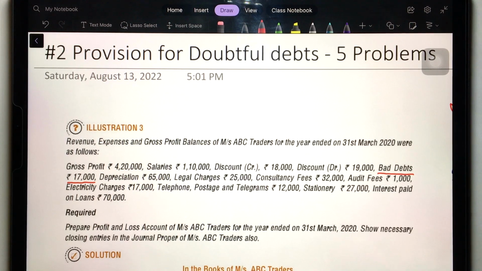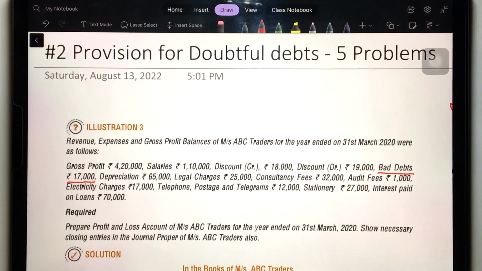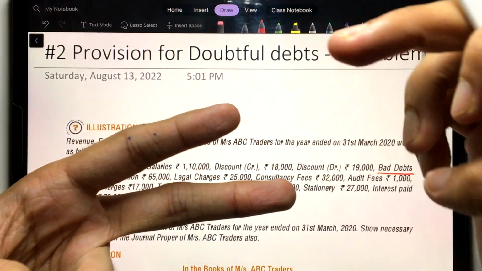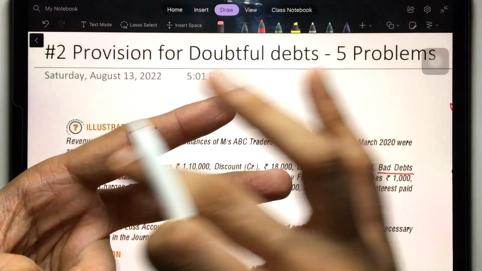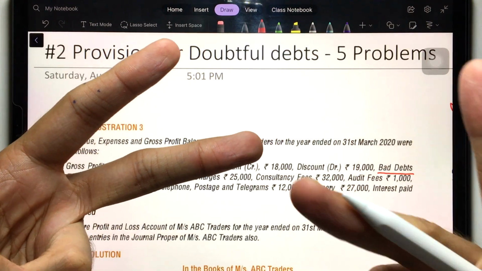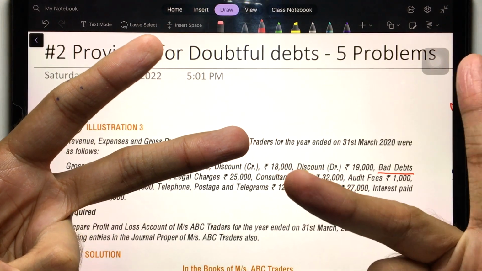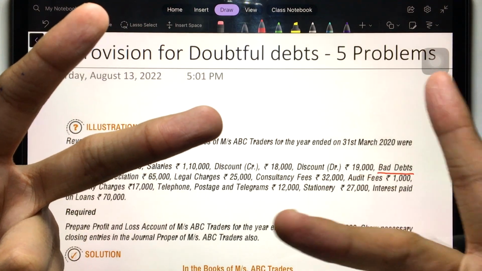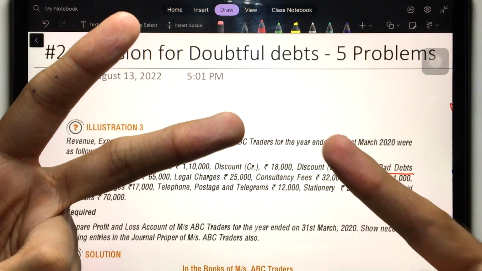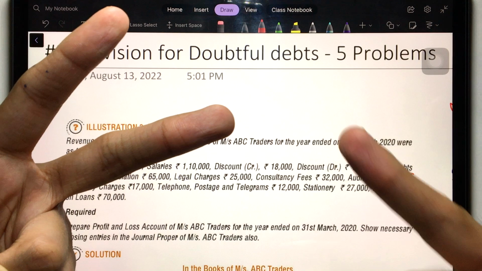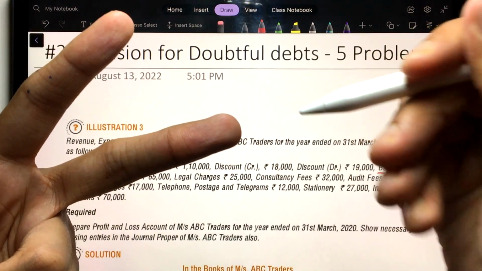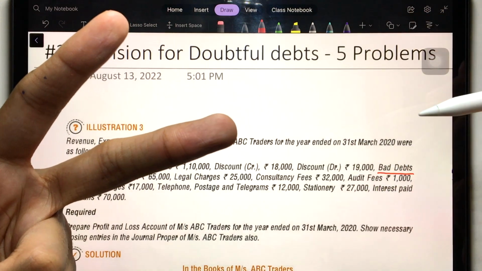So see, it's really simple. First, let's just talk a little bit about the bad debts accounting treatment. First, what you do is you record the bad debts. Bad debts account debit to debtors. First, recording of the bad debt happens, and then you write off the bad debts. There are two ways to write off the bad debts. First is through the provision, but here provision is not maintained, so that option is completely out of the picture. The second option is you can write off the bad debts through profit and loss. You will just debit it to profit and loss. What's the journal entry? Profit and loss account debit to bad debts, right?